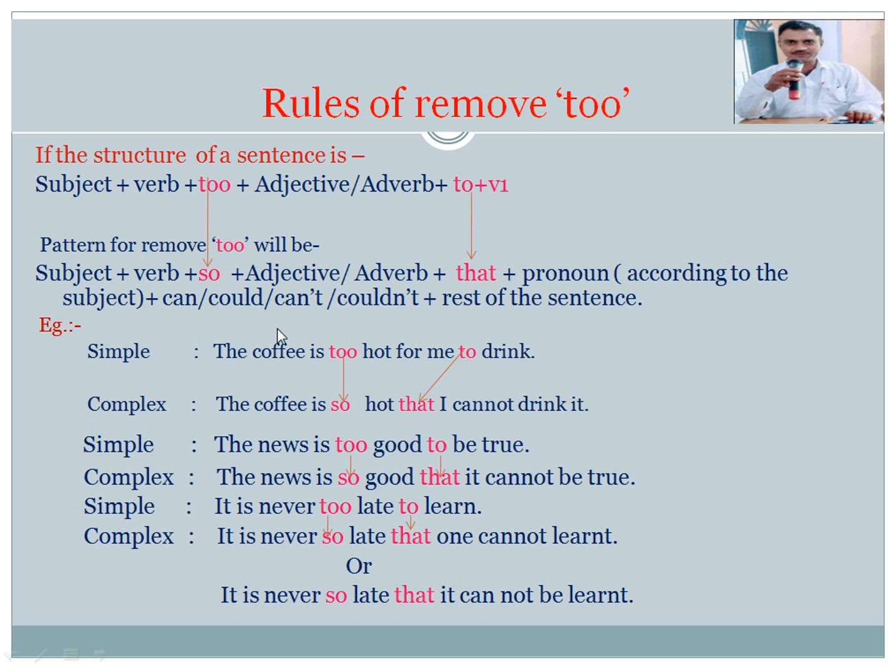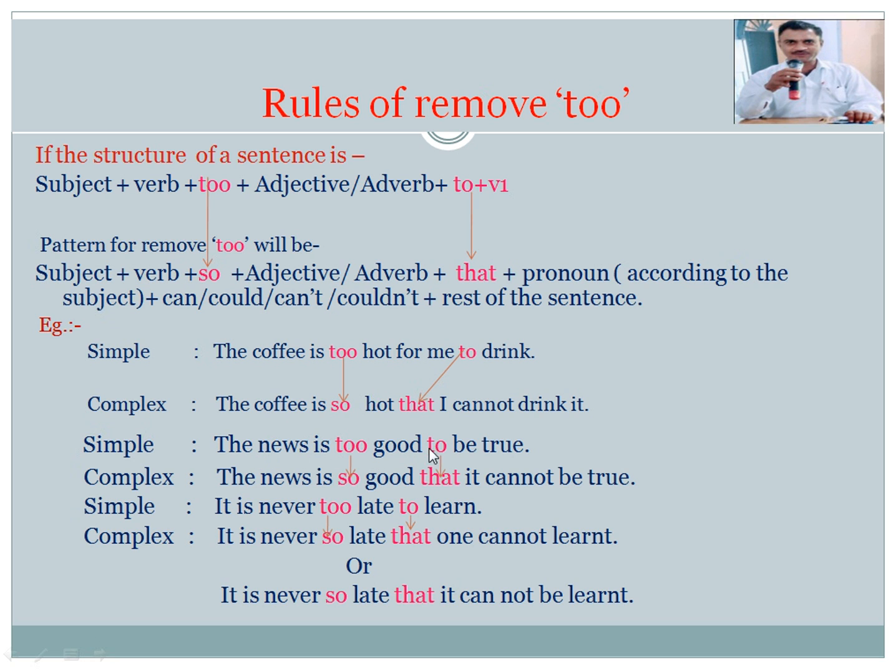It is a transformation because in transformations we don't change the meaning, we change only the structure. Here we make a simple sentence into a complex one. The too...to sentence belongs to the simple sentence, and we use so...that to make it complex.